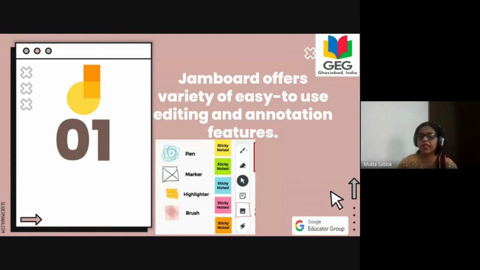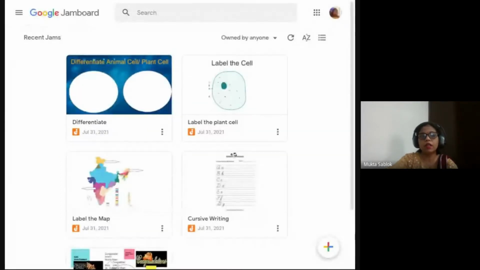What is the meaning of annotation? Whenever we are teaching, we want to scribble. So Jamboard has an annotation feature. Now I would like to show you practically what this annotation feature is. So I'm just opening Google Jamboard so that simultaneously you will have hands-on experience. So this is my Jamboard.